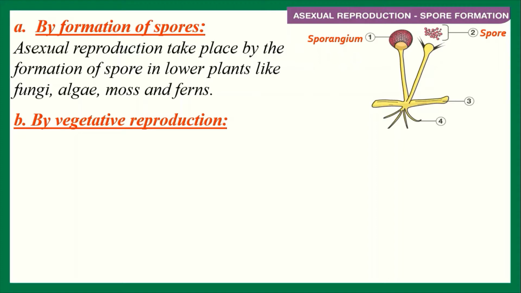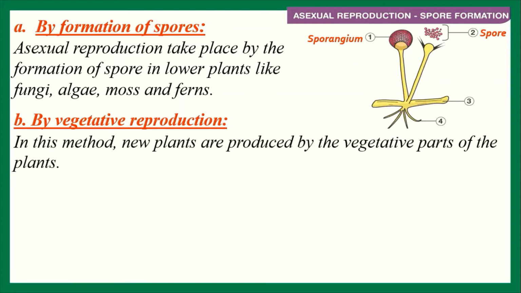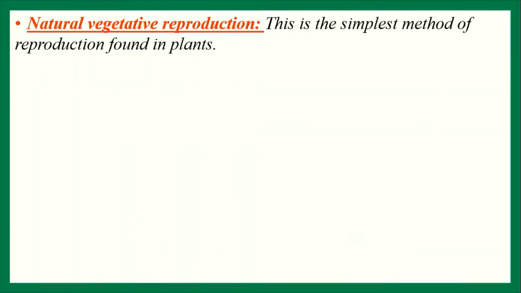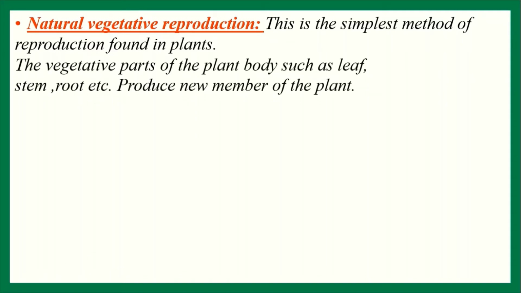The vegetative reproduction in angiosperms can be divided into two categories, and in this method new plants are produced by the vegetative part of the plants. There are two categories: natural vegetative reproduction and artificial vegetative reproduction. Natural vegetative reproduction is the simplest method of reproduction in plants. The vegetative parts of the plant's body, such as root, stem, leaf, etc., produce new members of the plants.